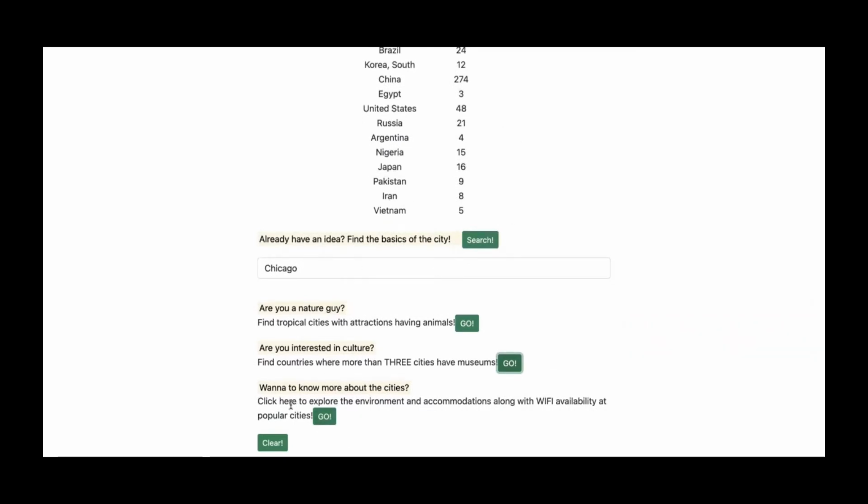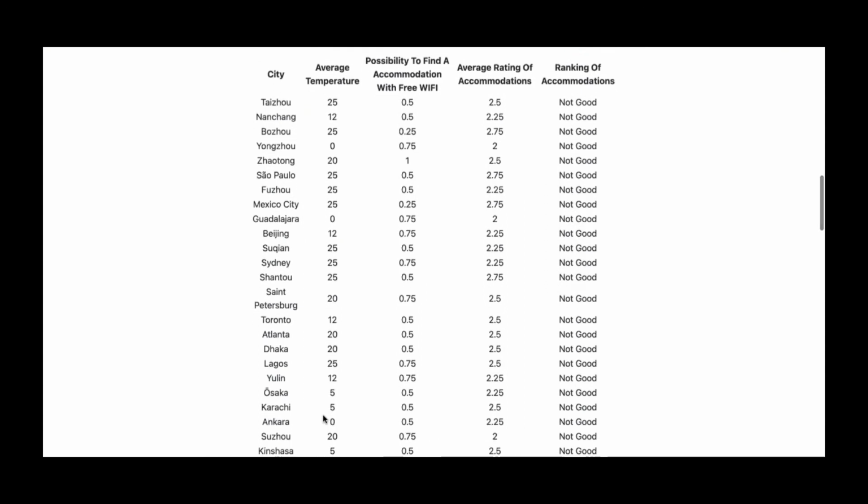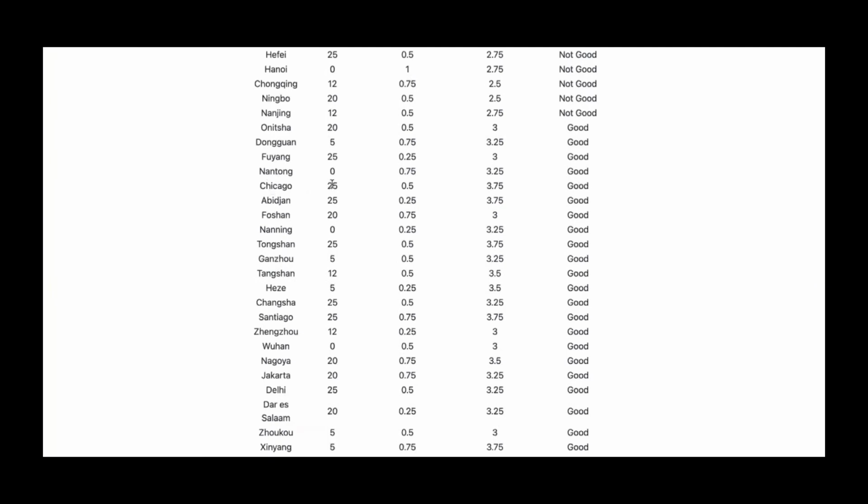And also, do you want to know more about the accommodations or climate of the city? You can click here. Also, here is the information from each city's average temperature, the possibility to find an accommodation with free Wi-Fi, and the average rating of accommodations. And we are also providing a ranking of accommodations based on the average rating of accommodations for each city. For example, you can find Chicago, the average temperature is 25 Celsius, the possibility to find free Wi-Fi is 50%, and the ranking is 3.75, and we are ranking as good.